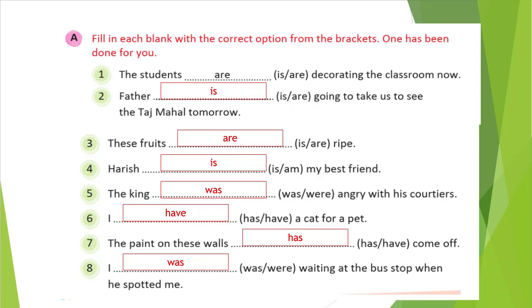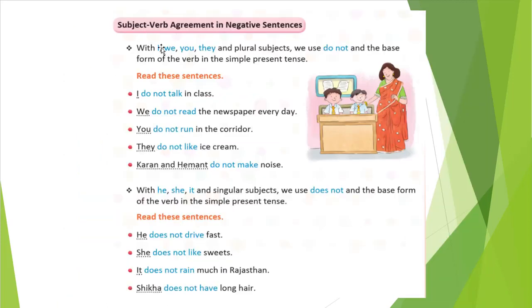So let's see our next slide: subject verb agreement in negative sentences. When a negative sentence is given, that is, not or you cannot do that thing, like that kind of negative sentence is there, at that time what can we do? That is the question. So at that time, what can we do? Think about it.